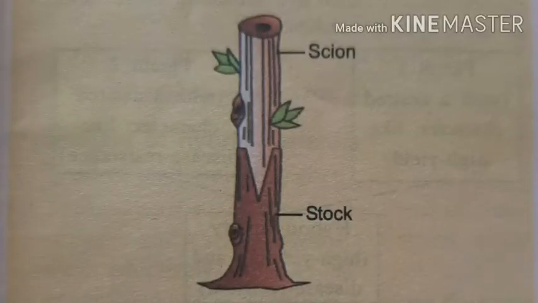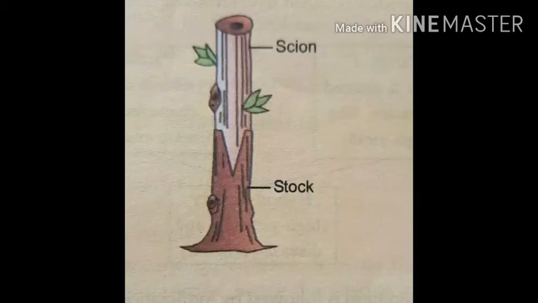The part of a plant containing a bud, the scion, is joined onto the rooted plant called the stock. See the picture very carefully. Again, see where is the scion and where is the stock.